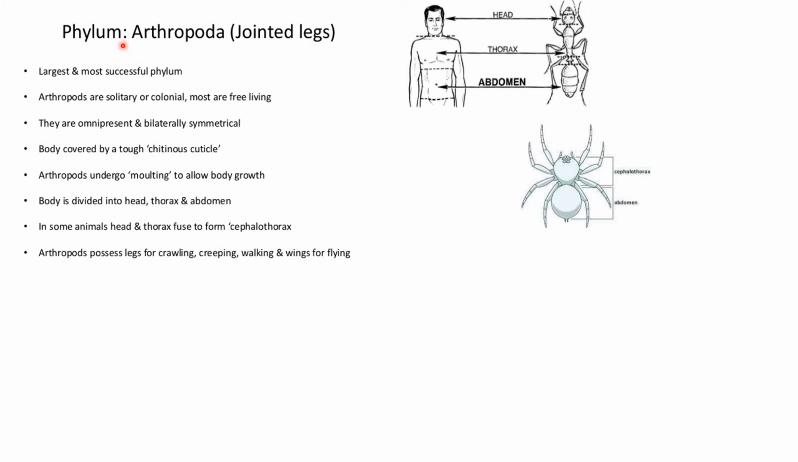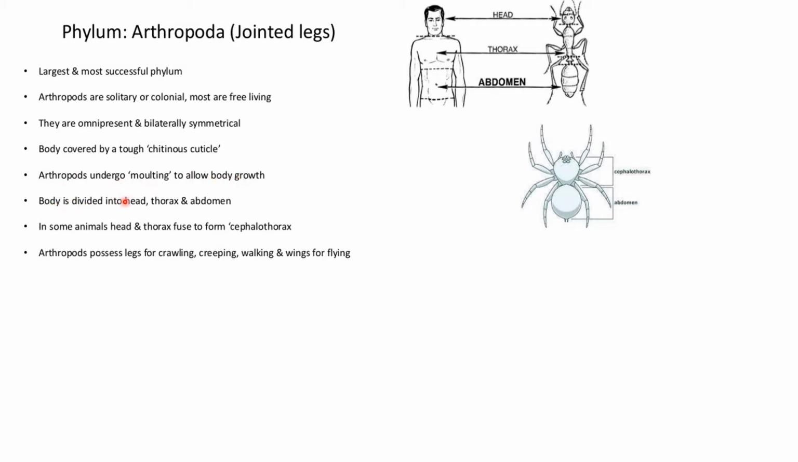So the next phylum is Arthropoda, which means jointed legs. It is the largest and most successful phylum. Arthropods are solitary or colonial. Solitary means alone, and colonial means together. Most are free living. They are omnipresent and bilaterally symmetrical. The body is covered with a tough cuticle. Arthropods undergo molting to allow body growth.